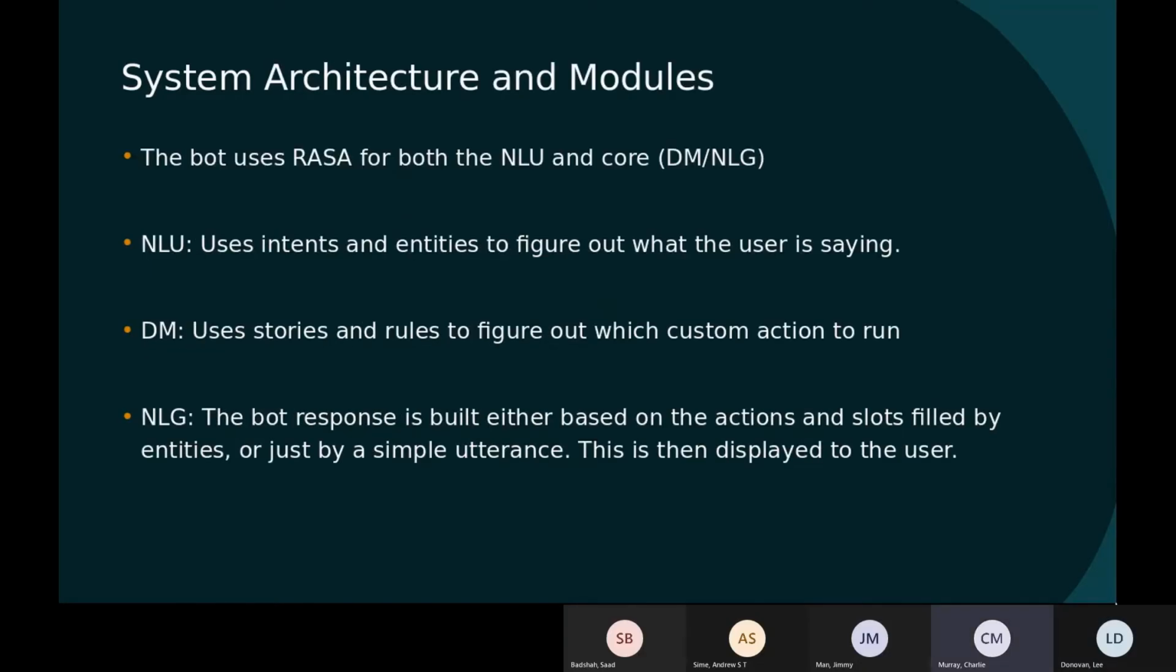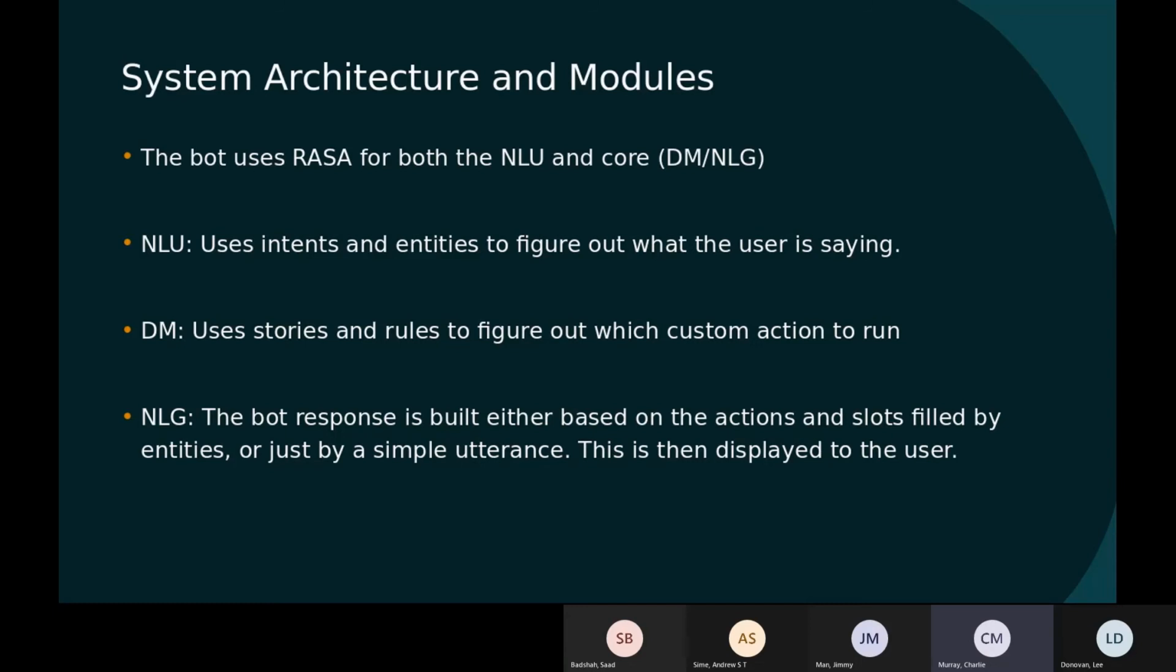Okay. So the bot is built using Rasa for both the NLU and the core to make interfacing between these easier. So the NLU uses intents and entities to figure out what the user is saying, using these to identify the myth, the specific context or sub-myth being talked about, as well as differentiating the user between a skeptic, a conspiracy theorist, or just asking general questions.